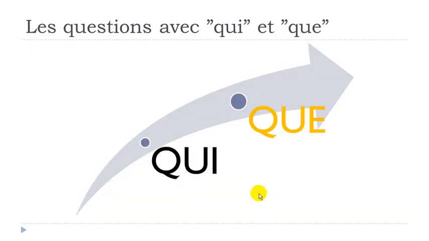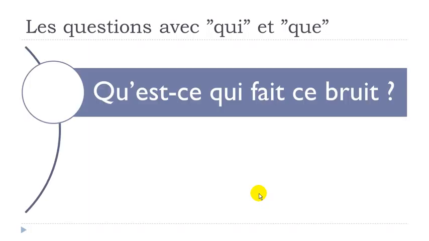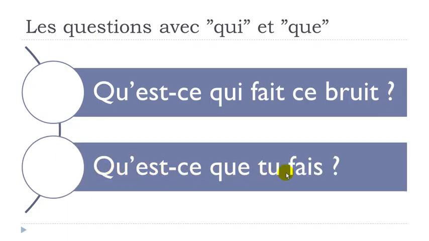Now, let's see que. First question, qu'est-ce qui fait ce bruit? Okay. Second question. Qu'est-ce que tu fais? All right. So remember that even if you don't have the que here, but you've got this QU, all right, it does mean that previously we had the que here and here, but then as usual, if you look carefully, we've got here another vowel starting here. So we've got to take our e away. Okay. So let's see now.